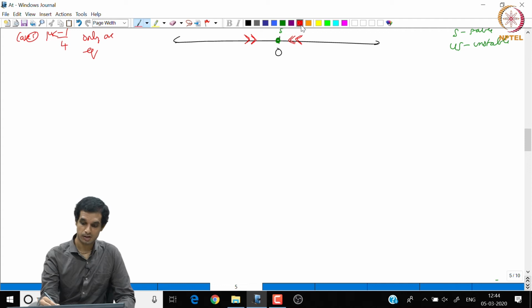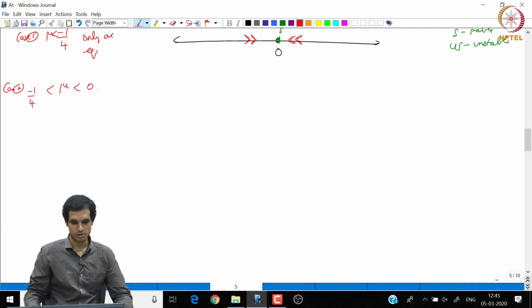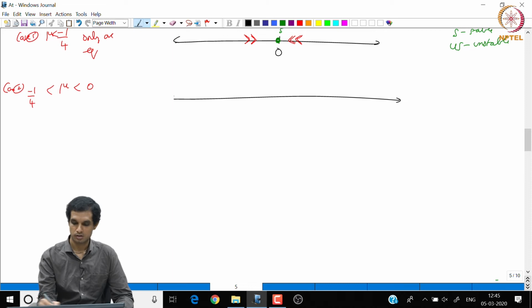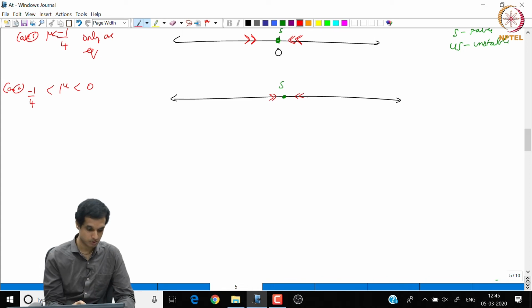Now, we will come to the next case when μ is bigger than −1/4, but is still negative. So, in that case what happens is, origin is always an equilibrium, no doubt at all, and it will still be stable because μ is still negative. By the same argument, origin will be stable. But what happens is, we witness the birth of two other equilibria, because this quadratic, if you see x²,